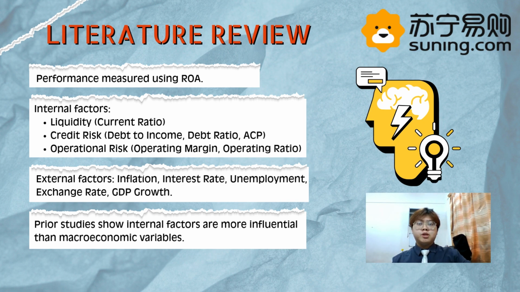Liquidity risk is measured using the current ratio. If this ratio is below 1, the company may not be able to pay its short-term bills. Operational risk is measured using operating margin and operating ratio. A higher operating margin means the company controls its costs well. External factors include inflation, interest rate, unemployment rate, exchange rate, and GDP growth. Many studies show that these factors do not strongly affect company profit.